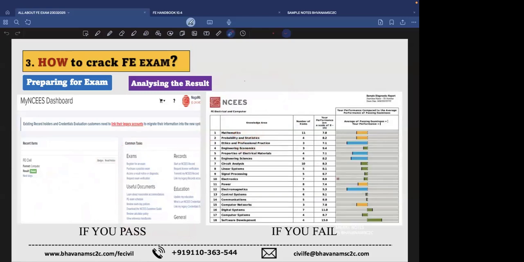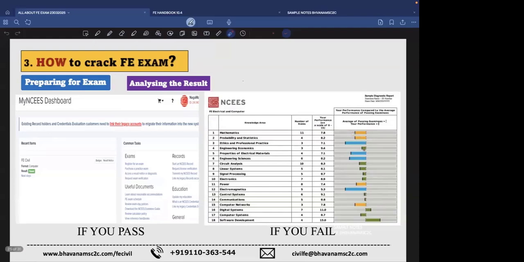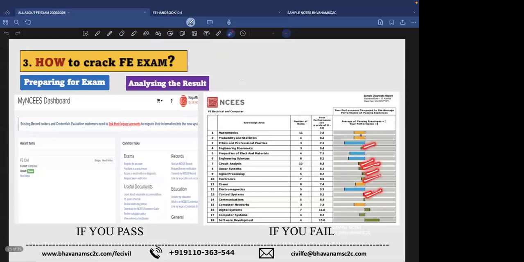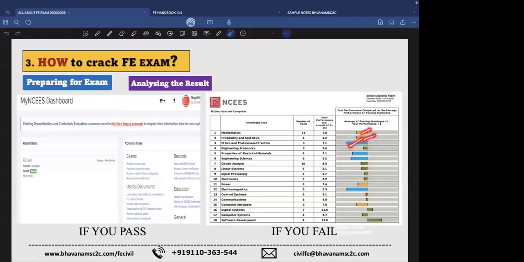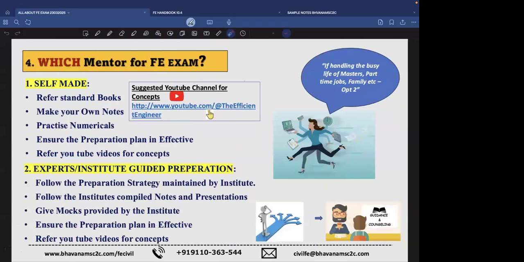So the chart looks like this, and if you fail, you can see the chart. This dotted line is the average, and the bars mentioned here show your performance score compared to the average score. In some of the subjects he has performed very well, but in some he has performed under the average. Some subjects are almost near the average level, so he need not worry about these green subjects. He has to worry about the blue and orange subjects, and revise them carefully for the next attempt.